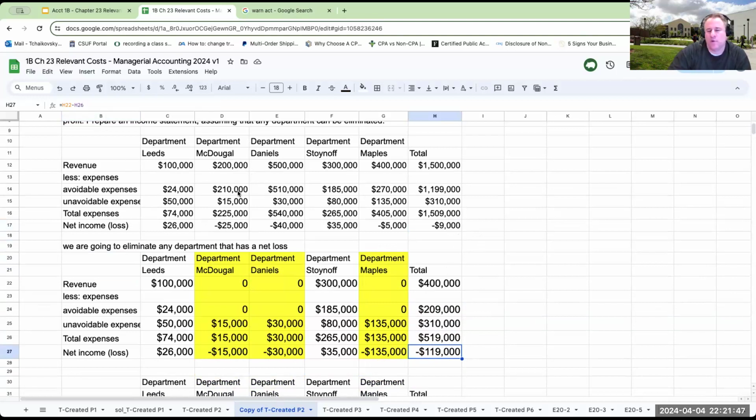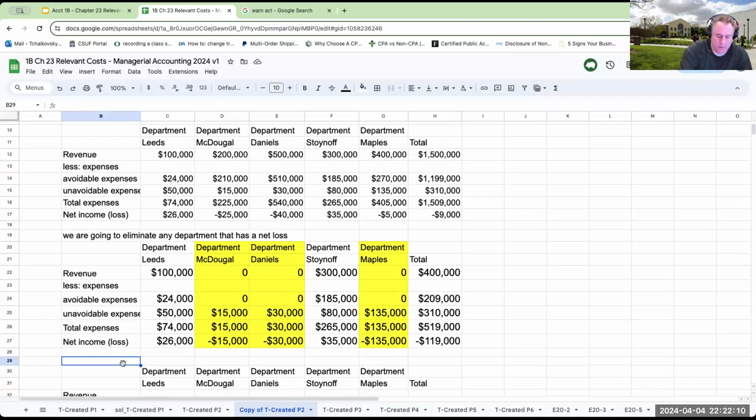What happened? Well, this is the trick for these problems: to maximize profit, we want to see the situation where the avoidable expenses are greater than the revenue, and then we would target that segment for elimination. So if we now say we will eliminate any department where avoidable expenses are greater than revenue, what's going to happen?